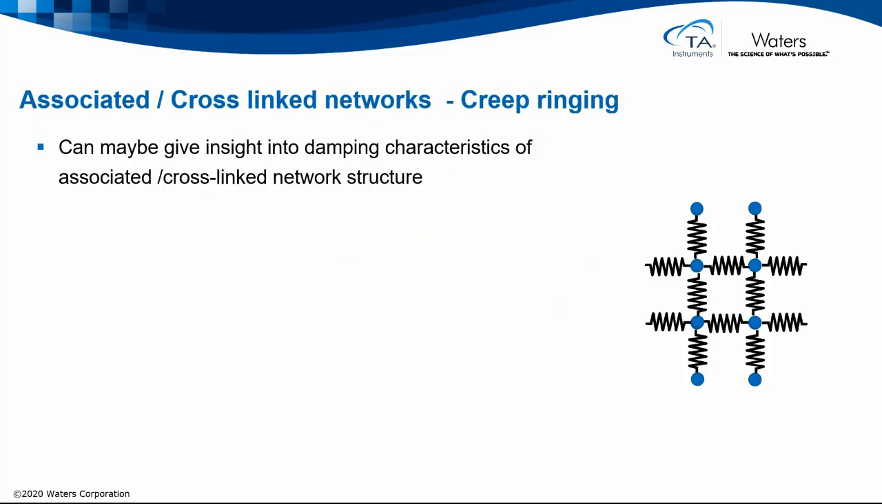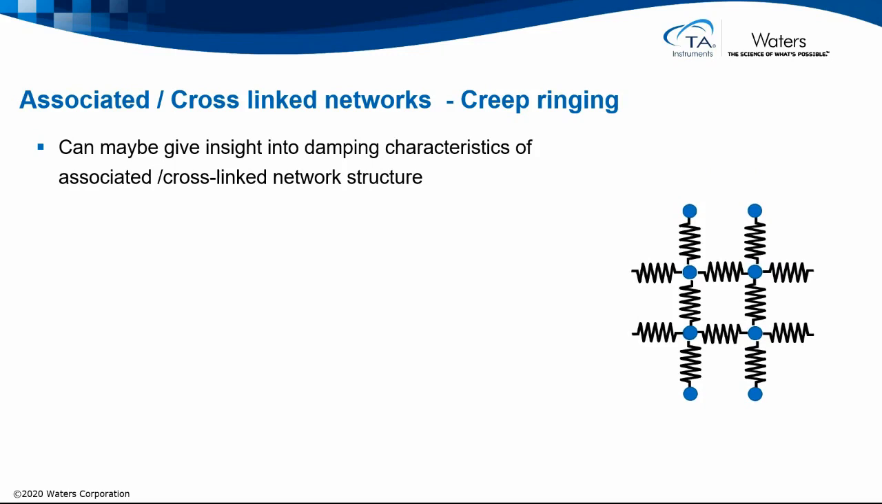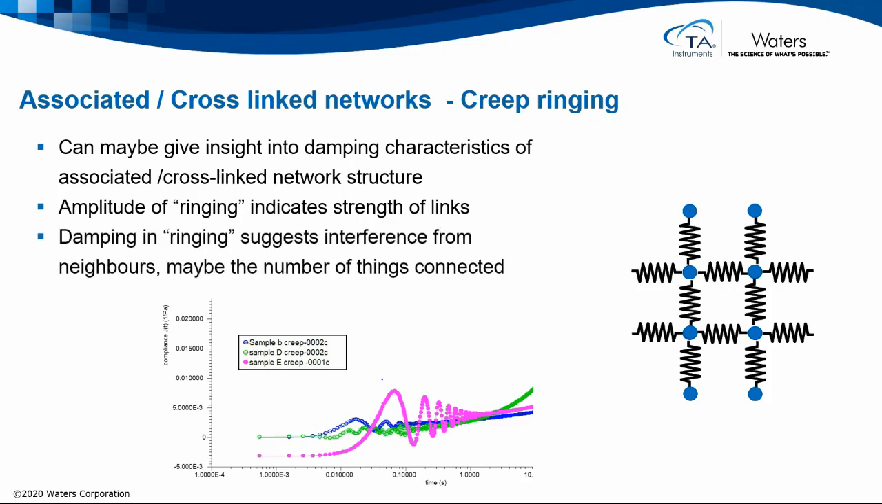Step transient creep data can be used to give us an insight into the damping characteristics of associated cross-link network structures. When we look at the creep ringing or the oscillation seen in the output, we can judge by the amplitude of the ringing. It's an indication of the strength of those links, those interactions. Whereas the damping of the ringing suggests the interference from neighbours, maybe the number of things connected, the cross-link density.